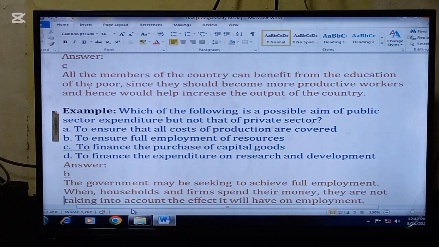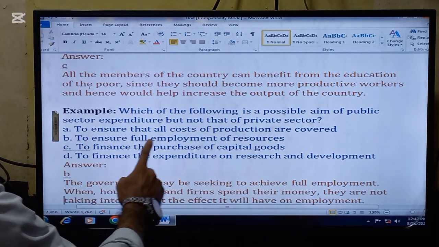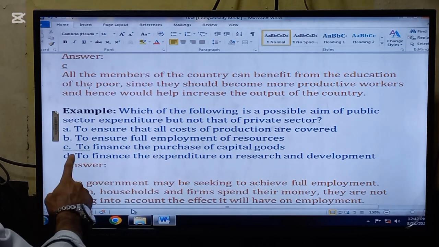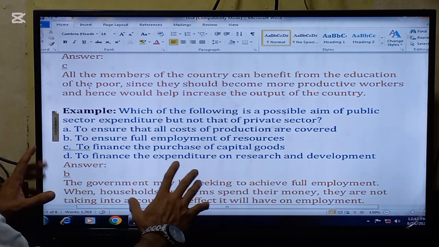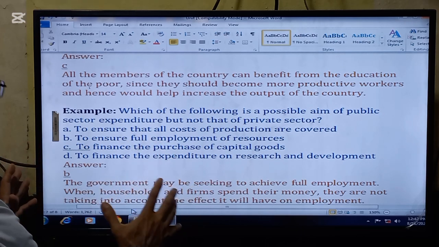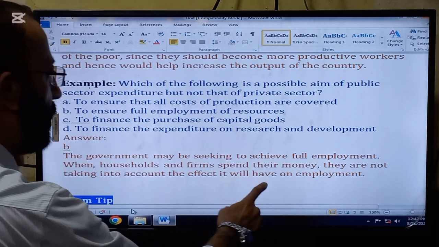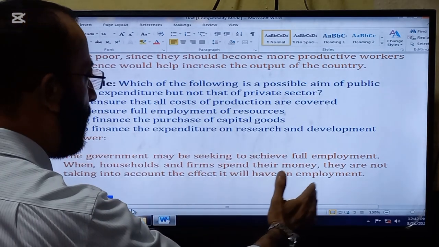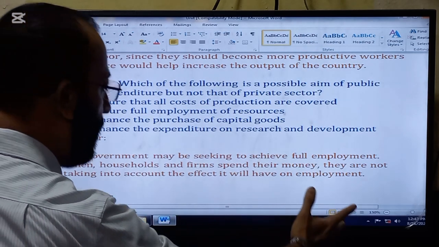Here comes another question. Which of the following is a possible aim of the public sector expenditure but not that of the private sector? So B is the answer, to ensure full employment of the resources. So this is the possible aim of the public sector. So look now, the government may be seeking to achieve full employment. When households and firms spend their money, they are not taking into account the effect it will have on employment.